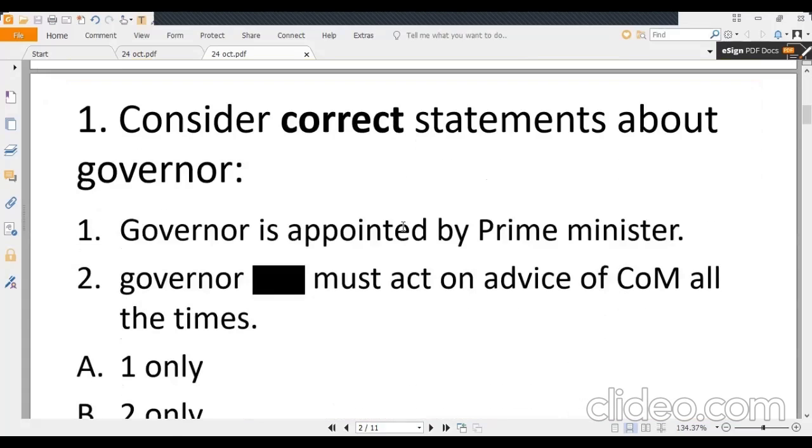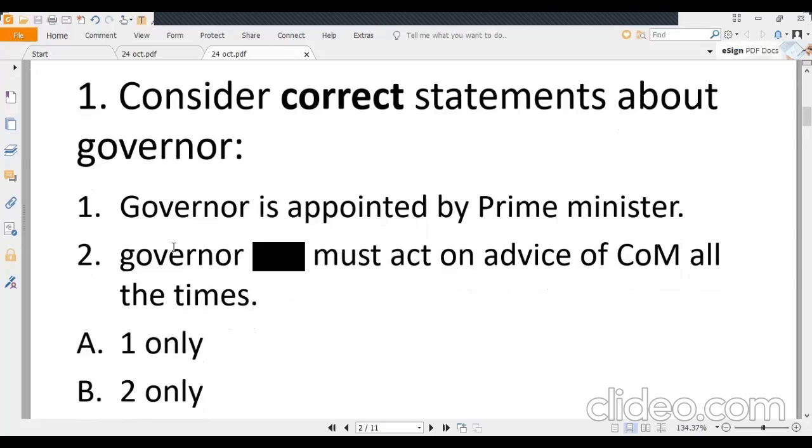The first question is: consider the correct statements about the governor. First, the governor is appointed by the Prime Minister. Second, the governor must act on the advice of the Council of Ministers at all times. Option A, one only; B, two only; C, both; D, none.